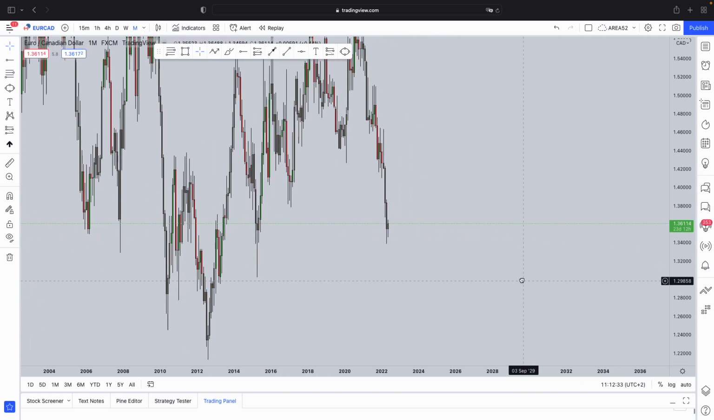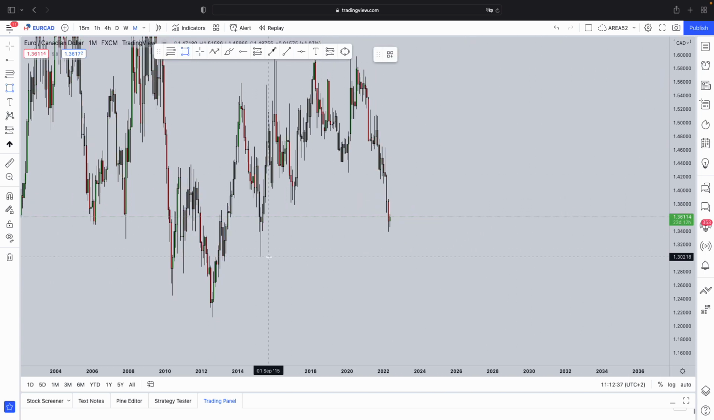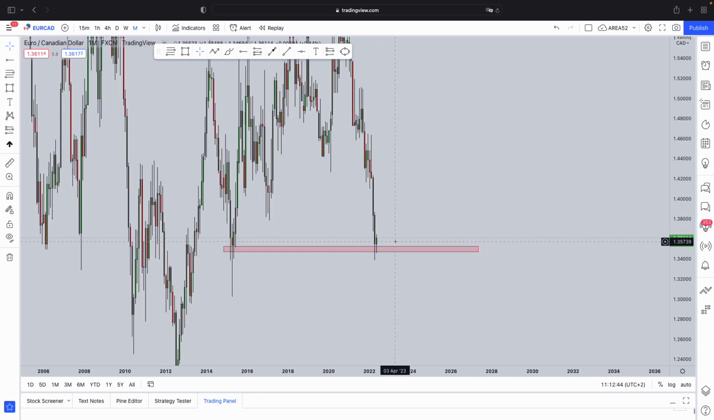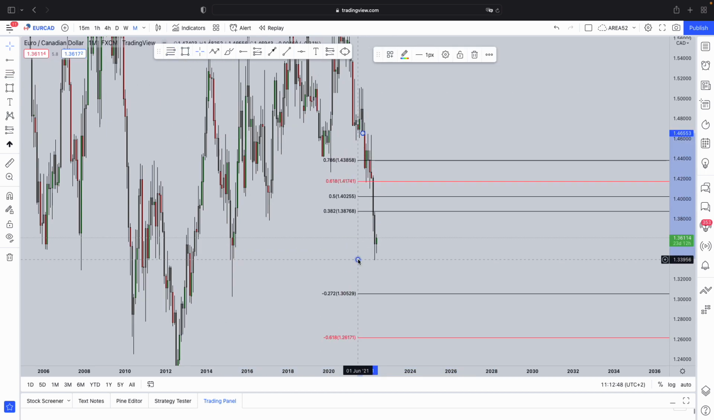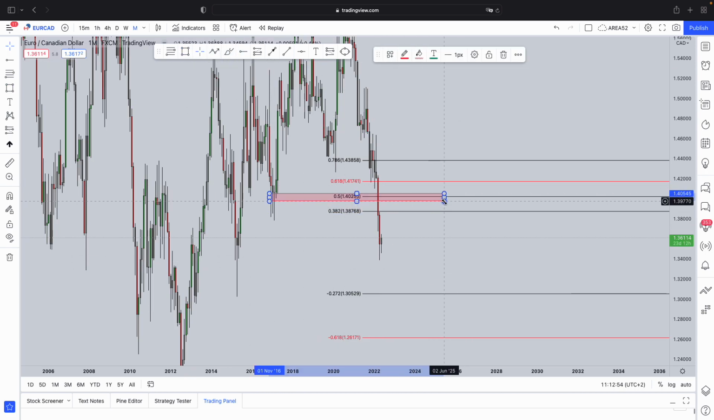Next up, we do have the EURCAD. Definitely a pullback expected in this market. Firstly, we can see here from a monthly perspective, the market is currently testing a strong level of support. The market also printed this massive impulse, and after an impulse, you expect a correction. The best way to measure that correction is by taking your Fibonacci from the high to the low. We do have a 50% pullback that's lining up perfectly with this previous level of resistance. Support that is now acting as resistance.